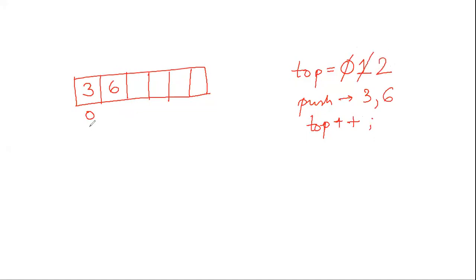So top first pointed over here, then it pointed to the next index, then it will point to the next index. So like this the top will be incremented and it will point to the next index of my array location. We do not need to give any separate value to top, but we will first define where it will start from, and then using this function it will automatically be incremented.